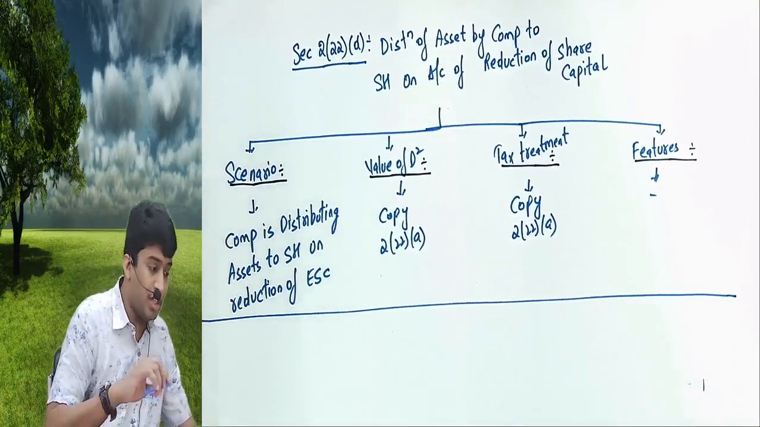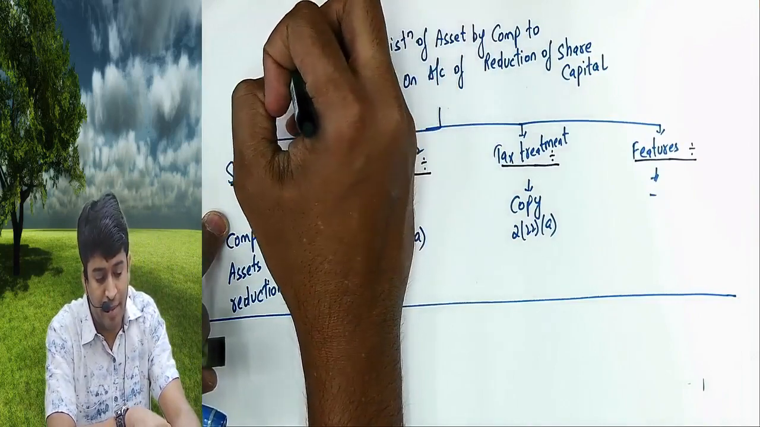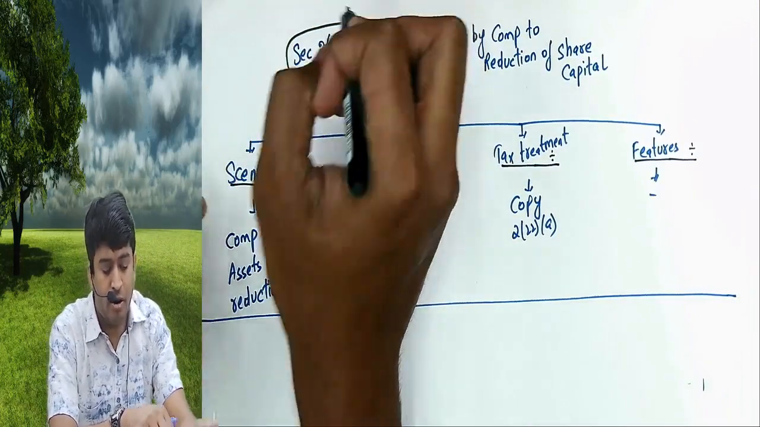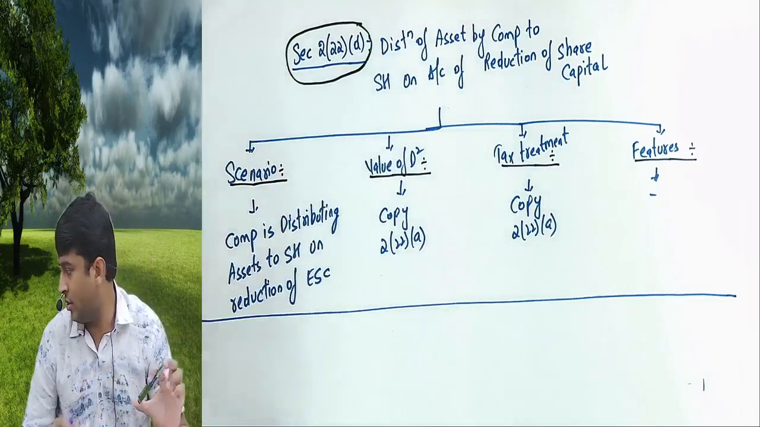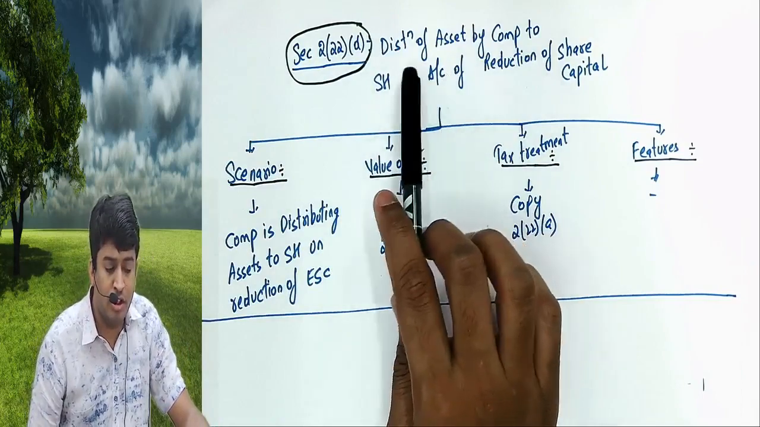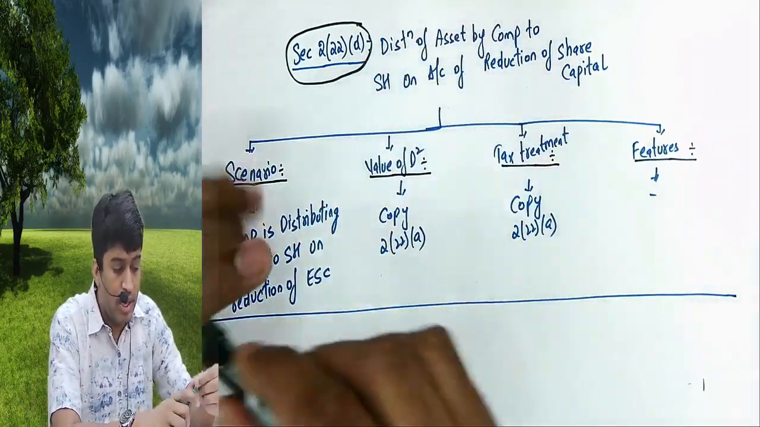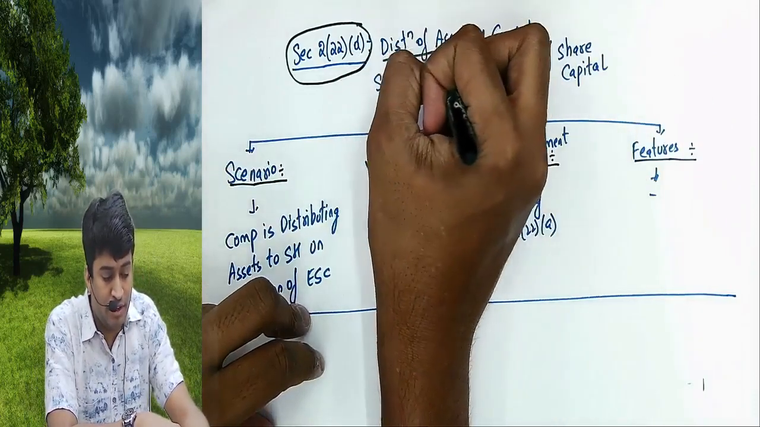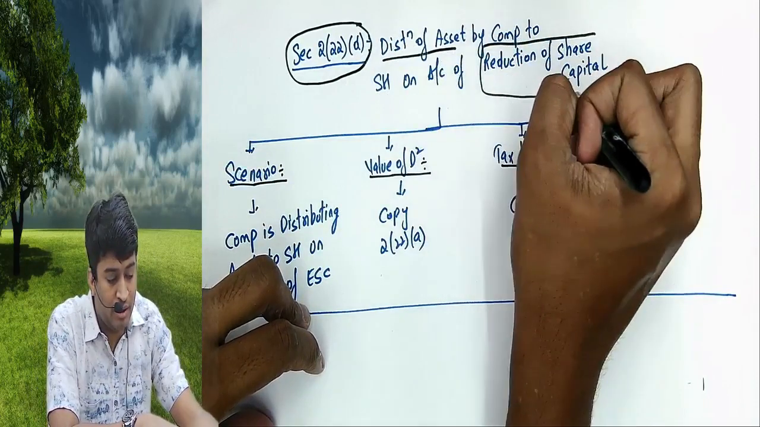Now we are starting 222D for Delhi. I repeat, A for apple is completed, B for ball is completed. I am not covering C for cat, I am covering D for Delhi. 222D. Distribution of assets by company. This also distribution of assets only, but it is a specific case on reduction of share capital.